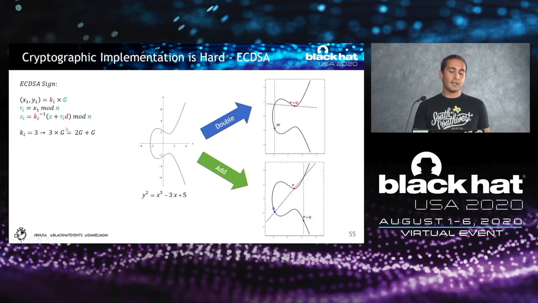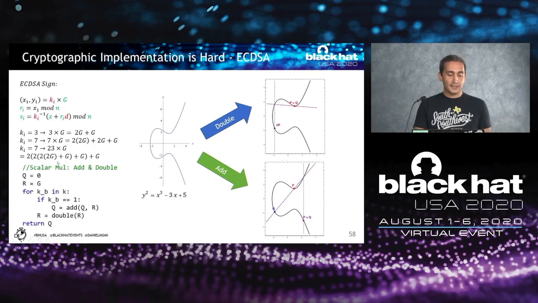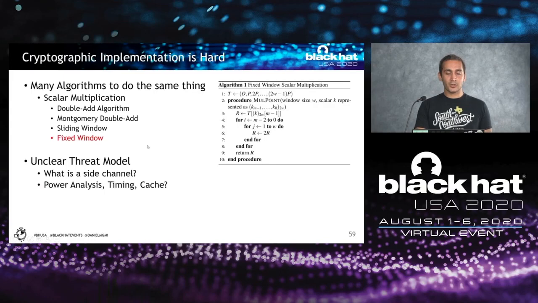For instance, during the ECDSA signing operation, one complicated operation is the scalar multiplication. We can implement a scalar multiplication using a series of double and add operations, as we can see, for instance, that multiplying a point by 3, 7, or 23, different numbers, can be done using these add and double operations. This gives us a simple algorithm that we can use to implement ECDSA. But there is not a single implementation of this algorithm, and we see that this algorithm has behavior depending on the key bits.